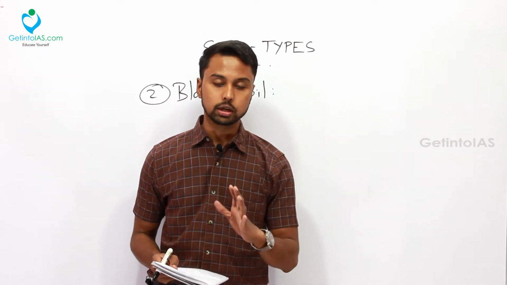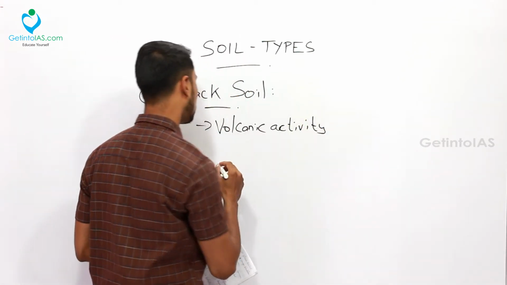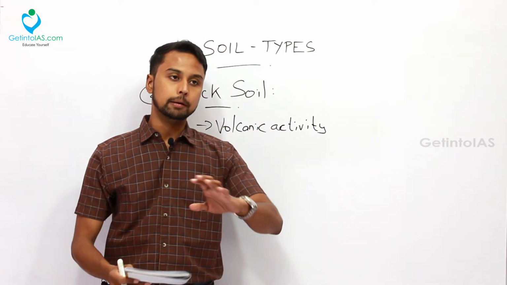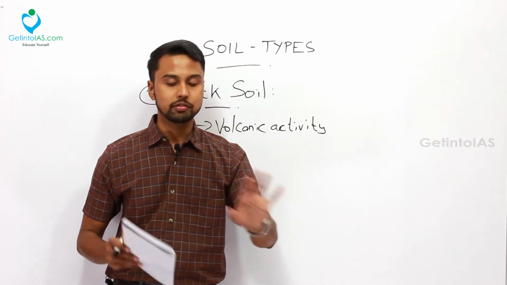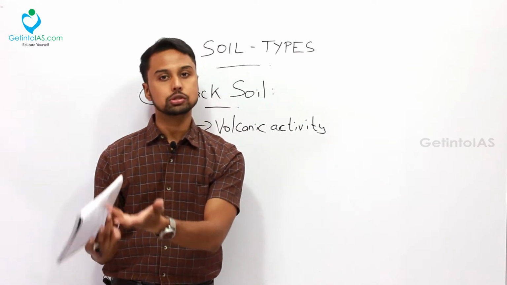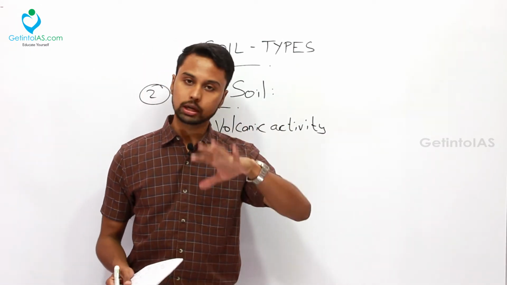So this black soil is because of volcanic activity. We know very well what happens in a volcano and how a volcano erupts. All these things we have studied in physical geography. Please excuse me, then and there I will be referring to physical geography because Indian geography is nothing without physical geography. Once you have understood physical geography fully, for Indian geography there is no need to study much because everything is interlinked here.